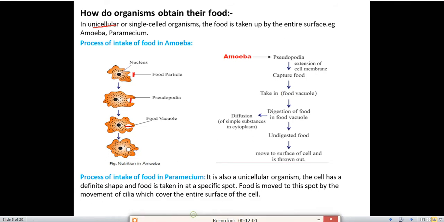Okay, so in paramecium, what happens? It is also a unicellular organism. Food is taken up by the body and it is moved to a specific spot with the help of hair-like projections called cilia, and then the food is absorbed by the body and the undigested food is thrown out of the body.